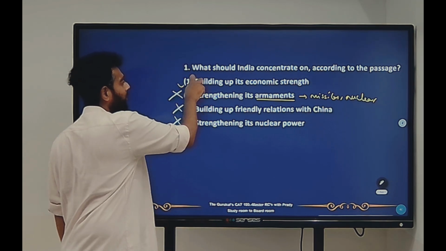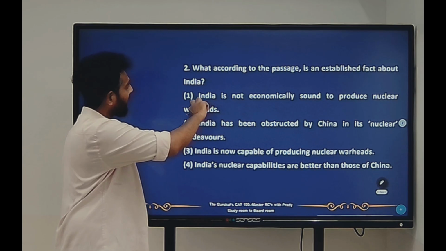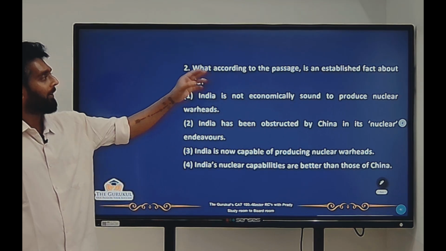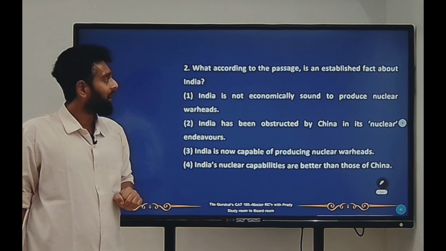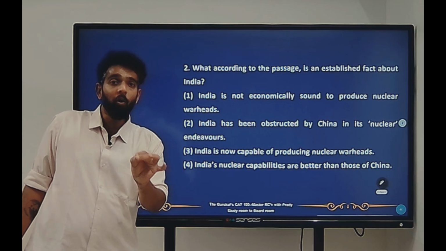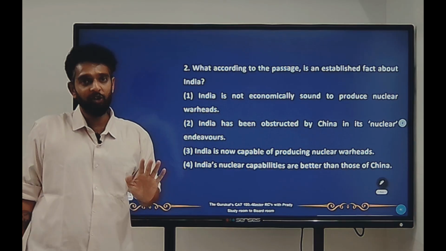So the only correct answer should be 1. Okay. Now let's go to second question. What, according to the passage, is an established fact about India? That means what has been told about India in the passage.